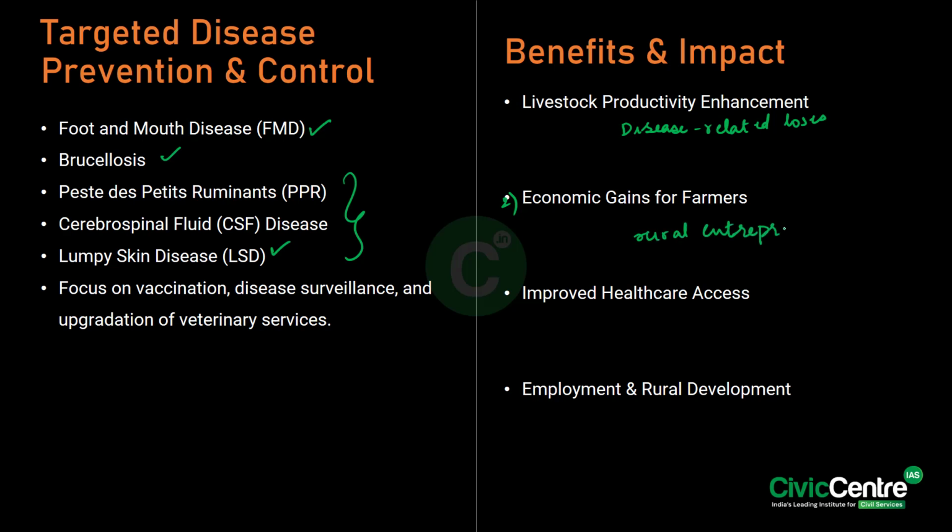Then it will also lead to improved health access, where expansion of access is done through mobile veterinary units for doorstep veterinary care and availability of affordable medicines via Pashu Aushadhi, which was the new component.